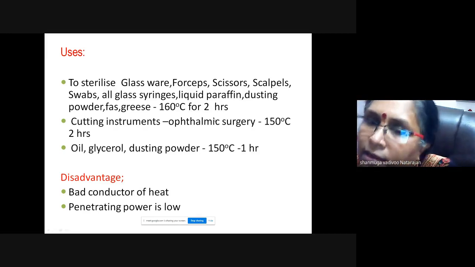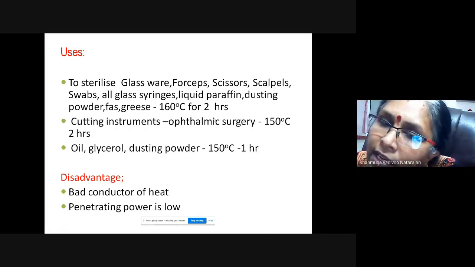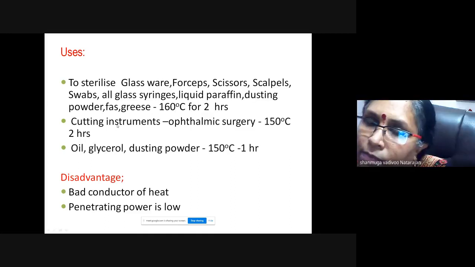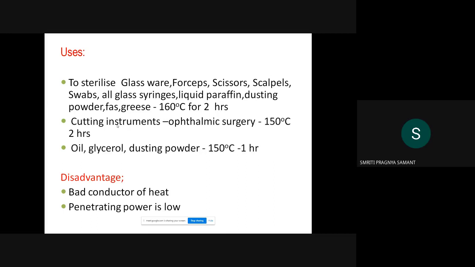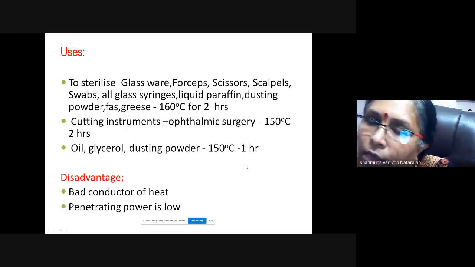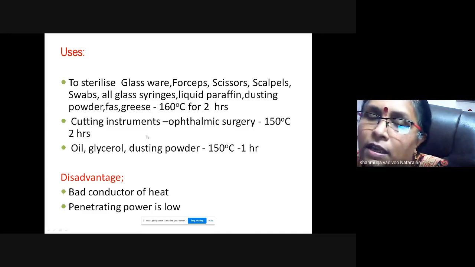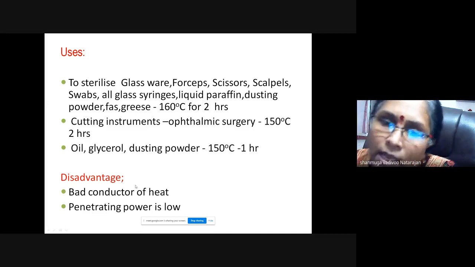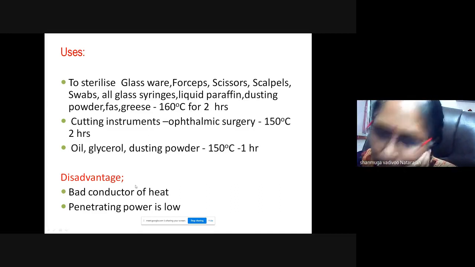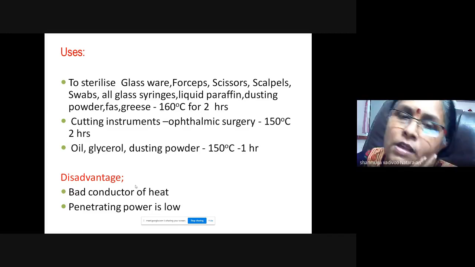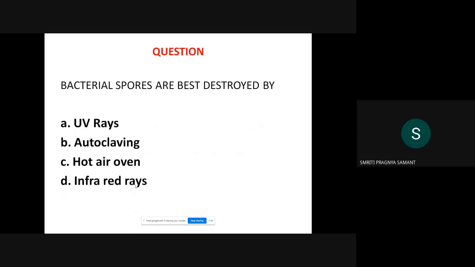So either 160 degrees C for 1 hour or 2 hours. And then sharp cutting instruments, mostly used for ophthalmic surgery, you can sterilize with a hot air oven, and oil and glycerol. This is the important thing. Uses and disadvantage: it is a bad conductor of heat, and its penetrating power is low.